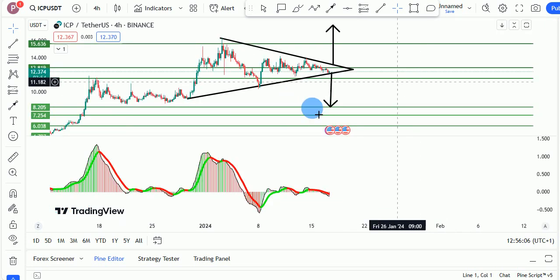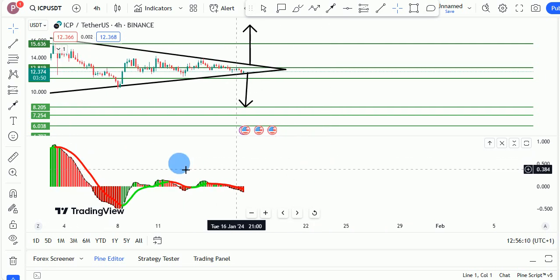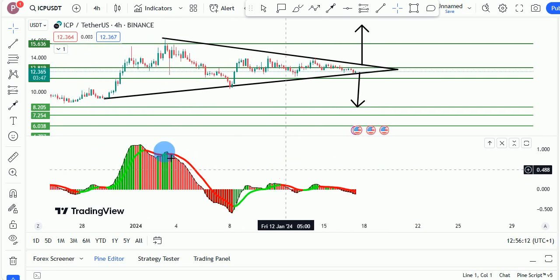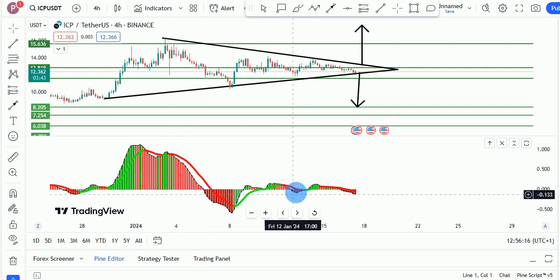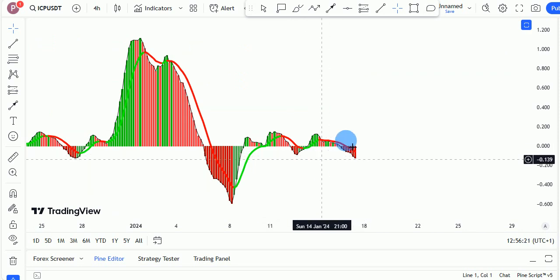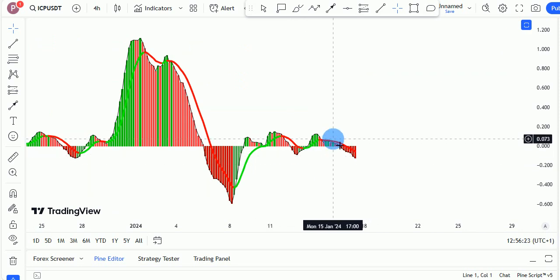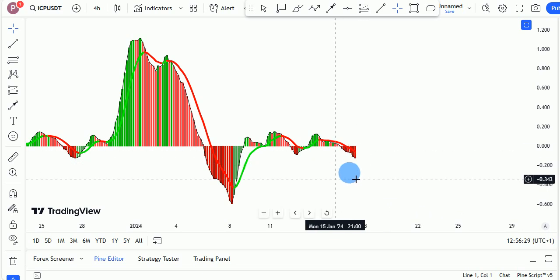Another thing we are seeing right here is that on the volume profile, we are seeing huge higher lows, right? So as you can see right here, higher lows forming. We are not seeing lots and lots of bullish pressure coming in right here for ICP, which is another massive bearish sign, right? So we want to see the bulls coming. If not, it could be a gobbling down scenario, right?